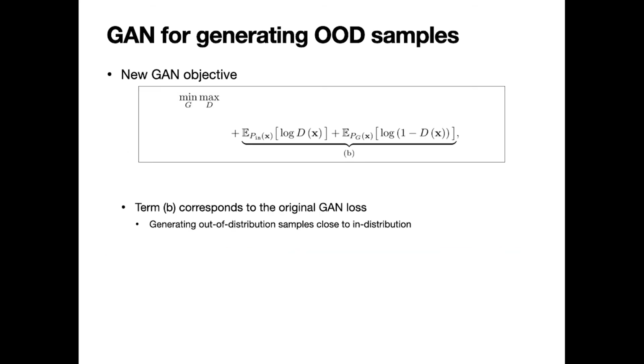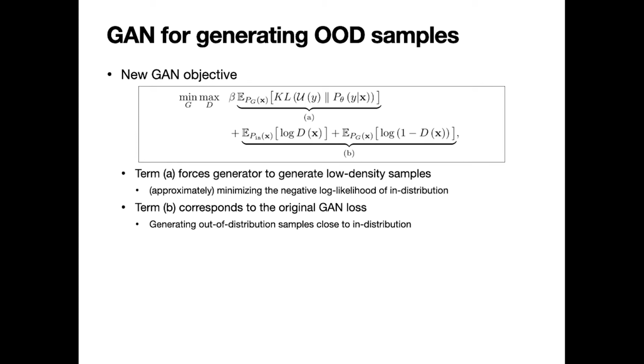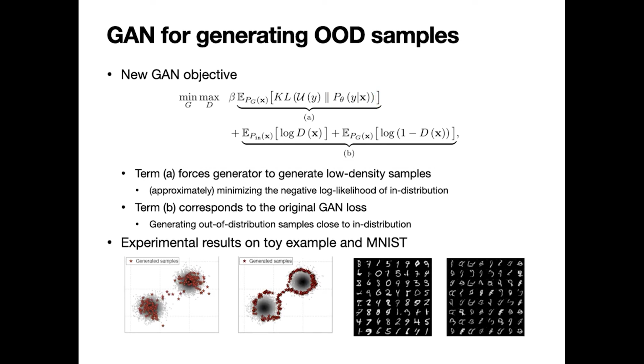Since out-of-distribution data close to in-distribution is unavailable, we use a GAN to generate out-of-distribution data. In addition to the original GAN objective, we add a KL divergence term between the output for generated samples and the uniform distribution. This term forces the generator to generate low-density samples. The GAN objective makes the generated image close to in-distribution samples, and the KL divergence term makes it not belong to any class, resulting in out-of-distribution samples. When we optimize the above objective function, one can observe that the generated samples are out-of-distribution samples close to in-distribution.